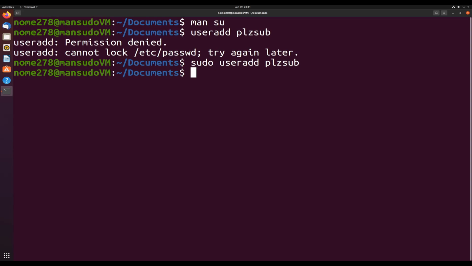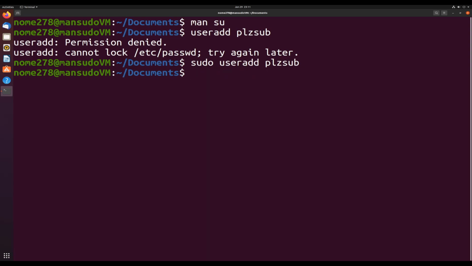Yay. All right. So it didn't ask me for a password because it is on a timer. So if I close out of the terminal and I go back in, I will be able to use sudo again, but it'll ask me for a password. This can be changed also. However, we're not going to go deep dive into that. So let's go ahead and run this again. And you see that it ran there.